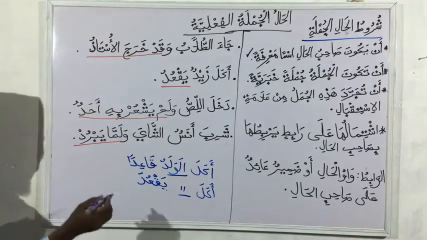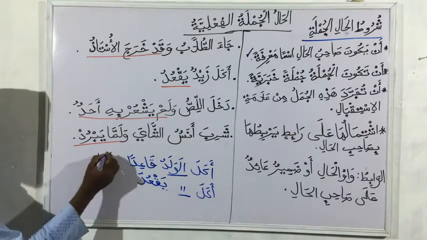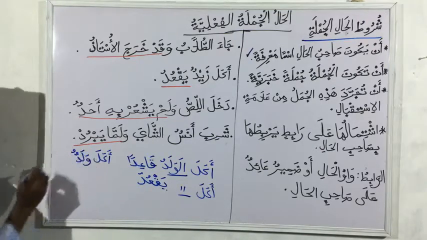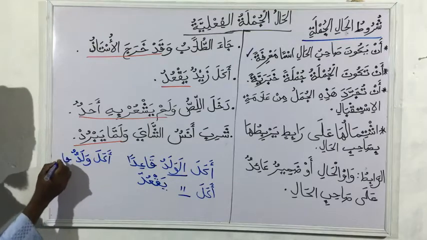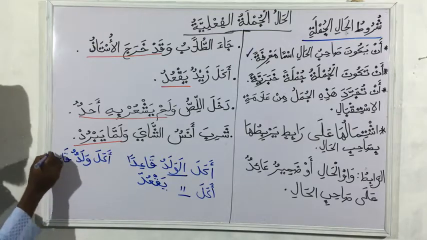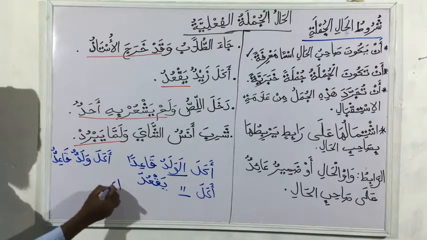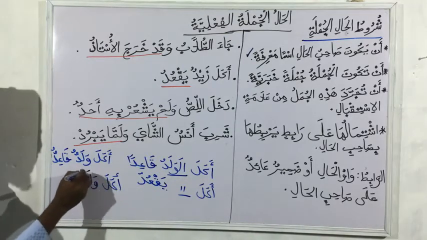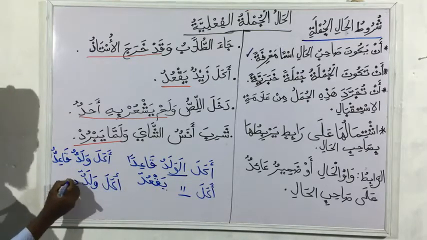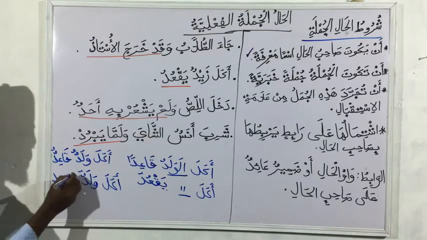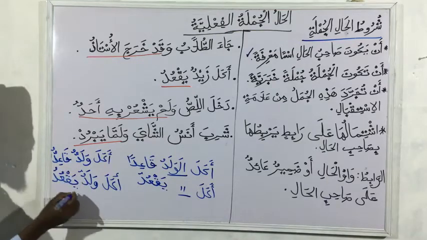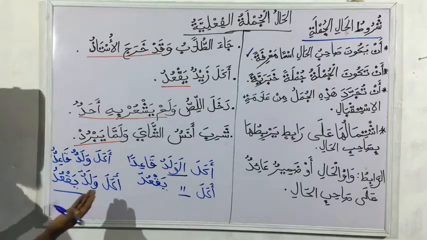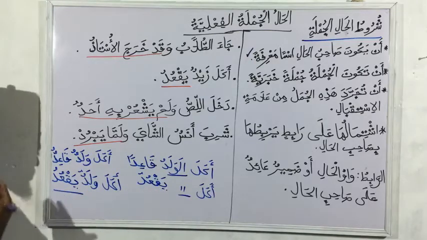Let's look at another example. I don't say al-waladu, I say akala waladun. Here we use the word qa'idun. I can use akala waladun again, and I put yaq'udu. So look at this yaq'udu now. You can see you have akala al-waladu yaq'udu here, and you have akala waladun yaq'udu.